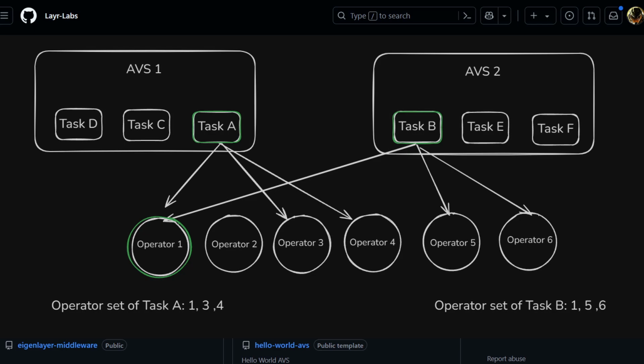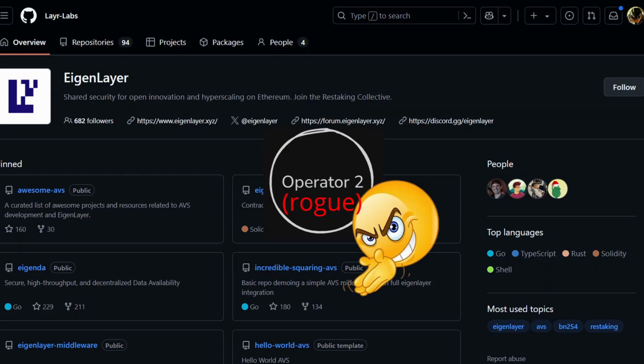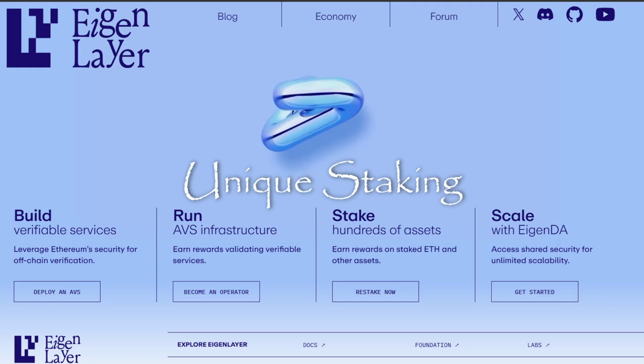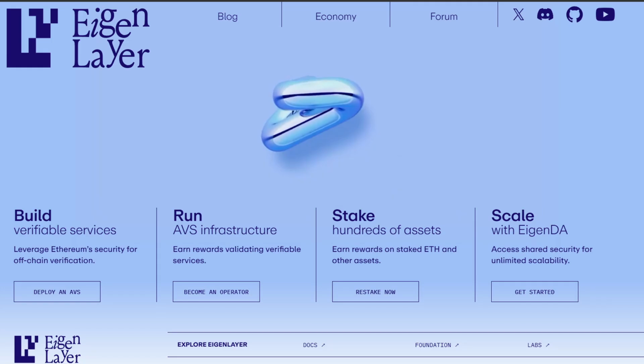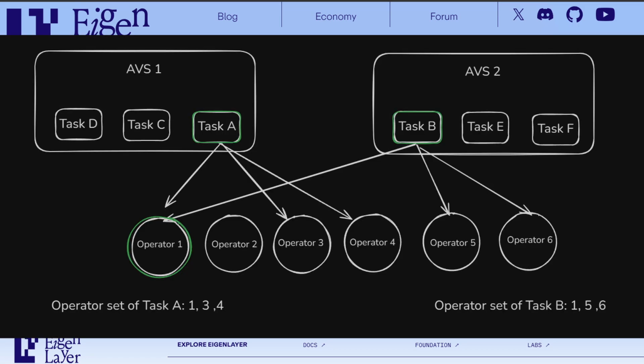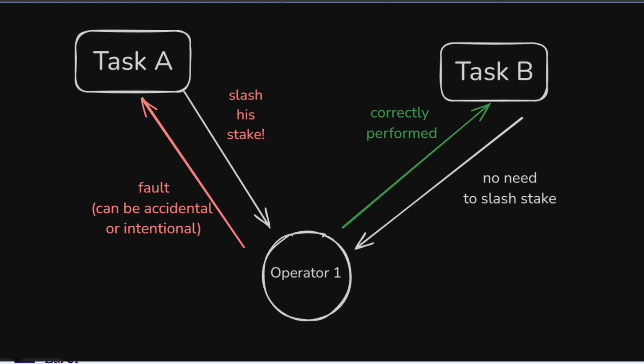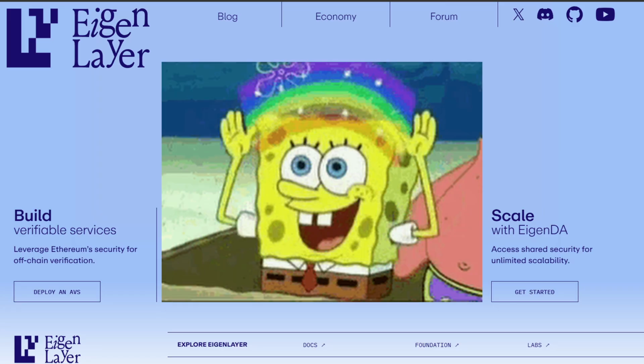So operators can run multiple AVSs and be parts of multiple operator sets as long as they have the required staking amount to join those sets. If they misbehave, their stake gets slashed. Unique staking is a concept which limits the amount of tokens that can be slashed. Using the previous example, if operator 1 messes up task A, only the amount at stake for task A can be slashed, not what is staked for task B. And that's what makes EigenLayer so beautiful.